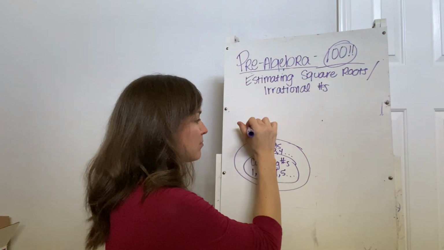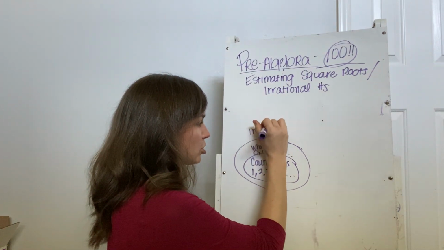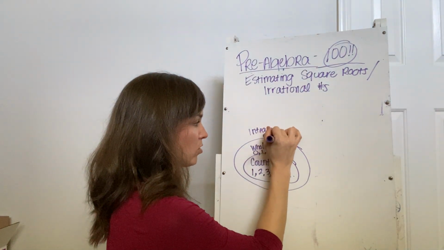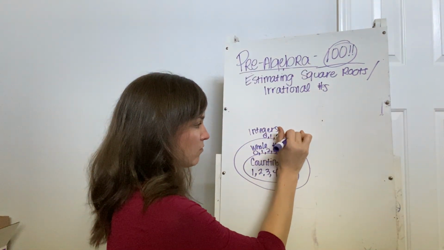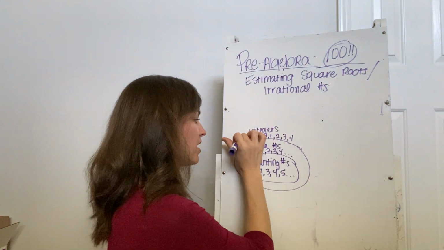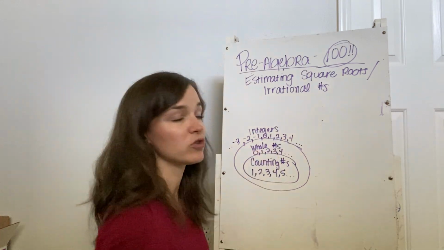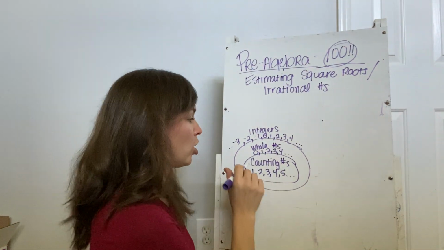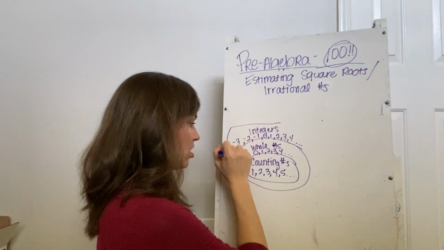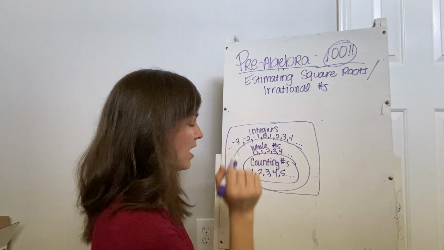So our next largest group would be integers. So integers are whole numbers, 0, 1, 2, 3, 4, and their opposites, -1, -2, -3, and so on in both directions, okay? So all whole numbers are integers, but then we've got all these negative ones that are not considered whole numbers, okay?